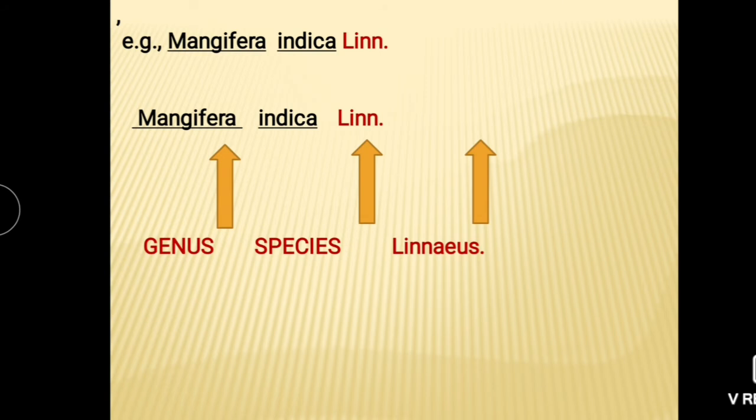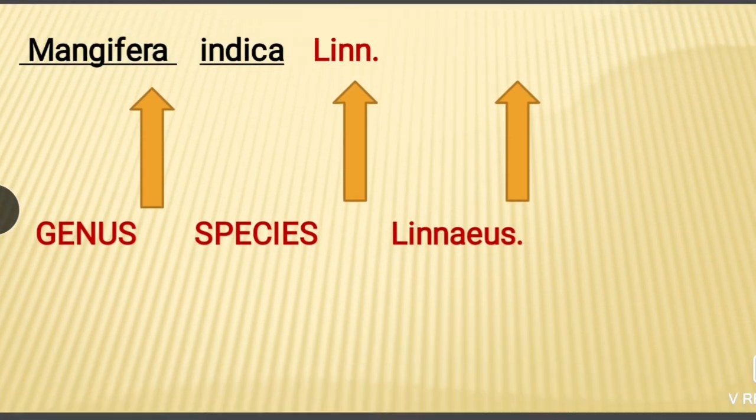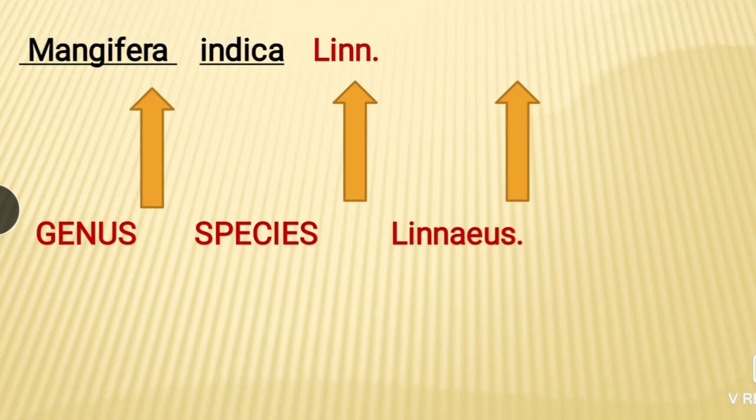Here we will again revise Mangifera indica Linn. It is the scientific name of the mango tree. Here Mangifera means the name of genus. Here species is indica, and Linn means Linnaeus. Who described it first? It was first described by the scientist Linnaeus. So Linn is written in abbreviated form.